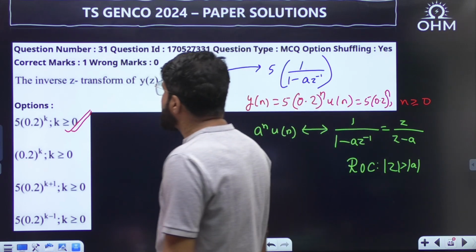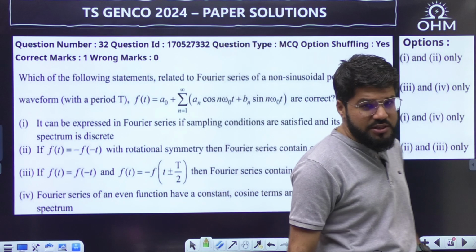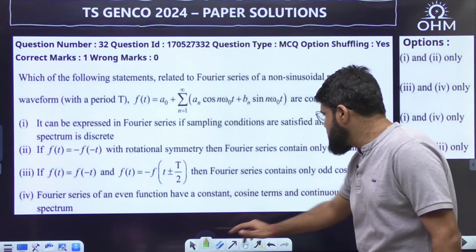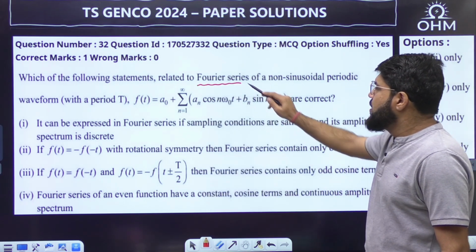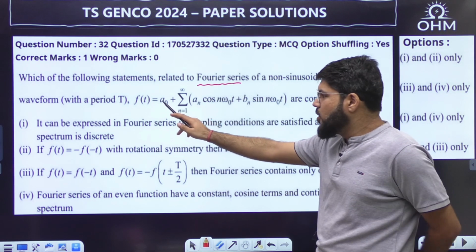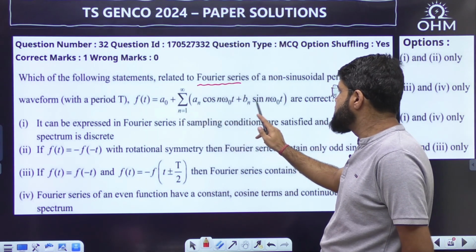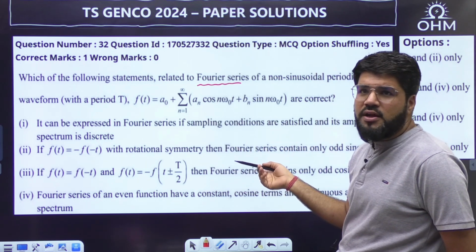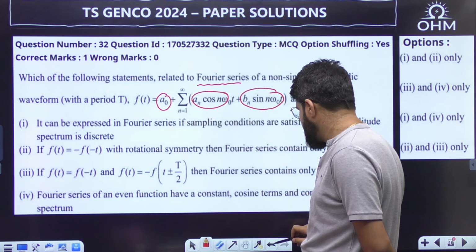Next one, number 32, and the last from signals. Again a conceptual question from Fourier series. Which of the following statements related to the Fourier series of a non-sinusoidal periodic signal with period T, f(t) equals a naught, the DC component, plus summation 1 to infinity a n cos n omega naught t plus b n sin n omega naught t, are correct? Normally this is what a trigonometric Fourier series contains: the DC component, the cosine terms and the sine terms.